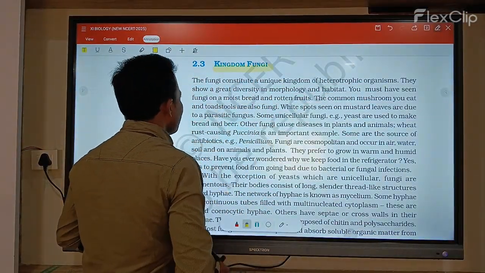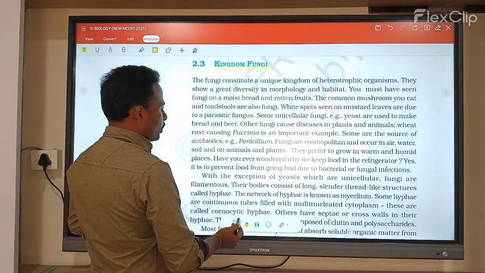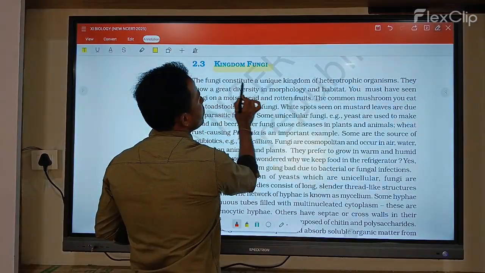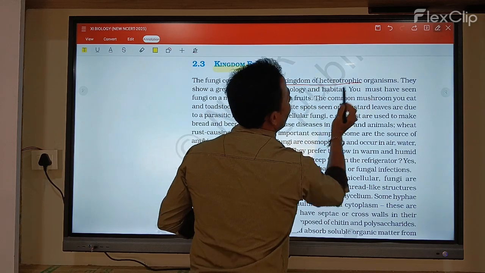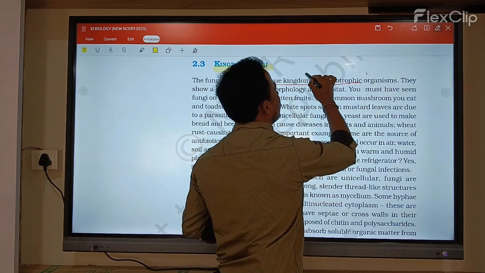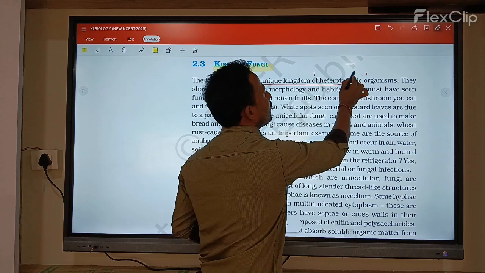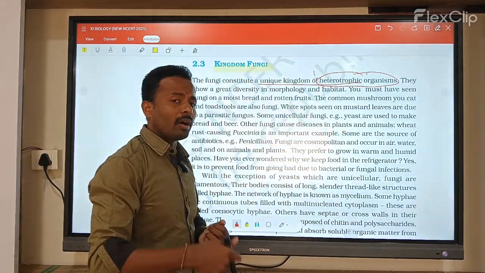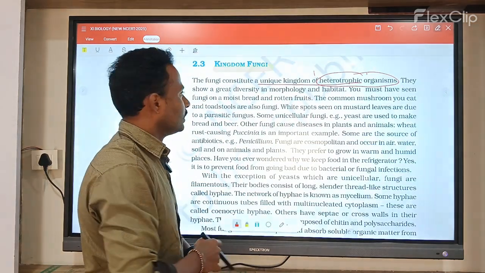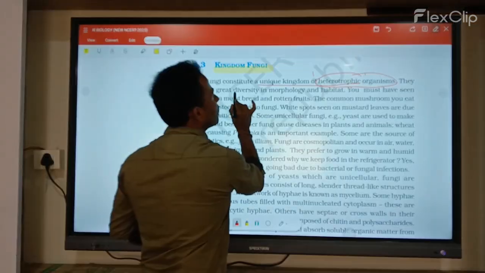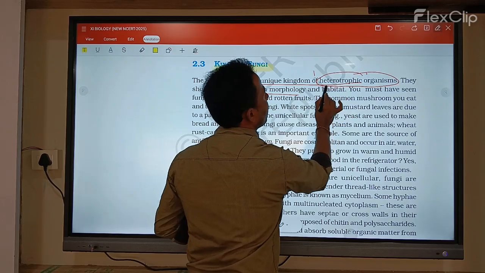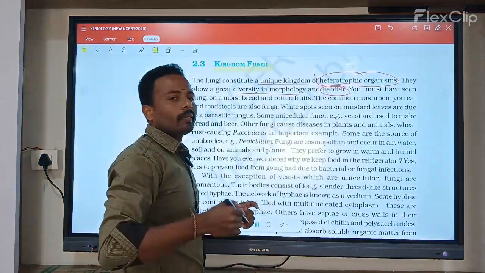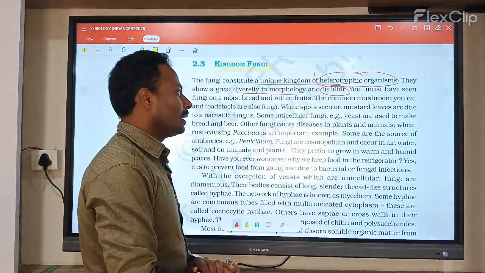See, in this kingdom, the fungi constitute a unique kingdom of heterotrophic organisms. The fungi groups are mostly heterotrophic organisms, meaning they mostly depend upon other organisms for their food. They show a great diversity of morphology and habit.